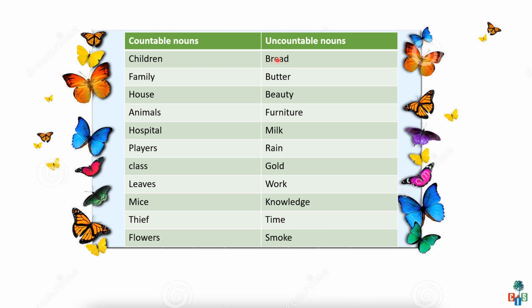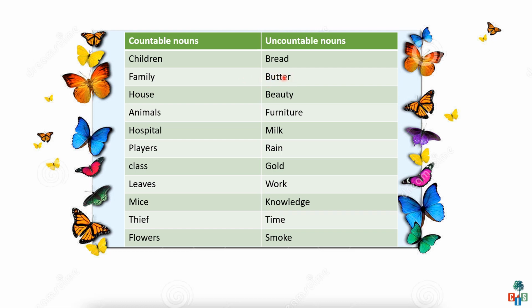And if you want to buy bread, how would you ask the shopkeeper? You will ask, please give me a packet of bread. Please give me 2 packets of bread. And if you are at your home, and you want to ask your mom for bread, how would you ask, children? Mama, please give me 2 slices of bread. Mama, please give me 3 slices of bread. So we can't use a direct number. We have to use words or phrases like a packet of, 2 slices of.